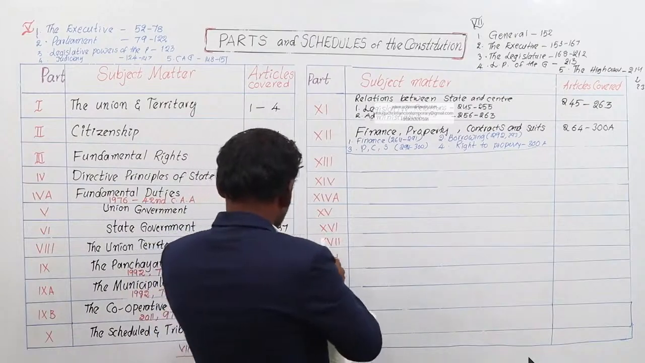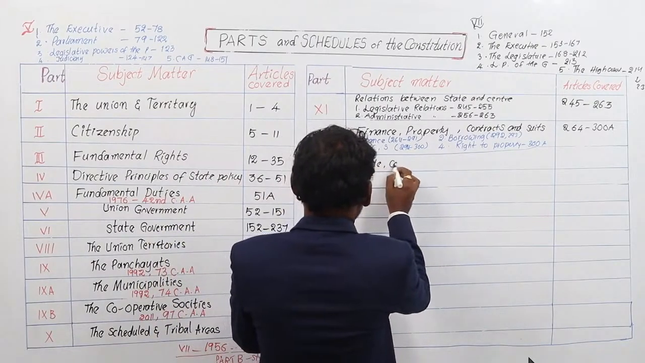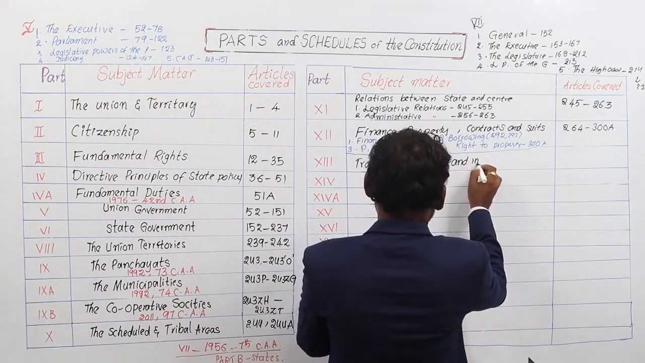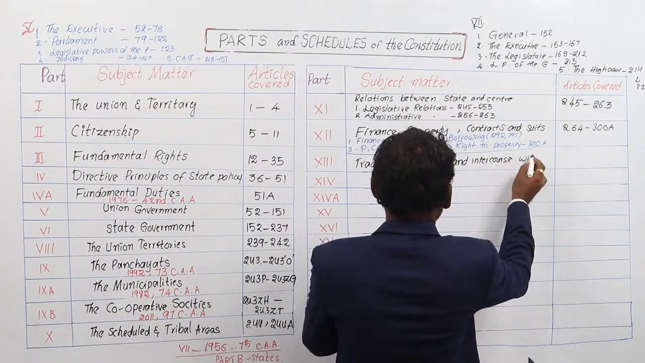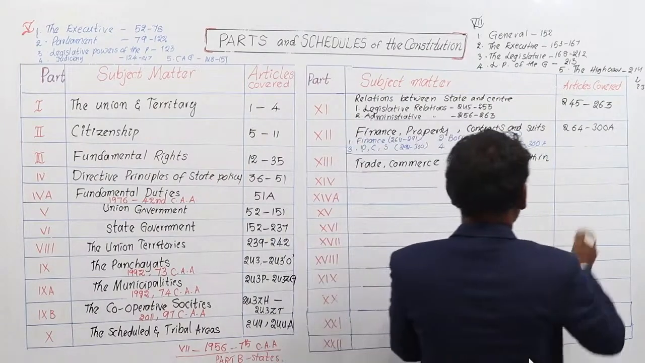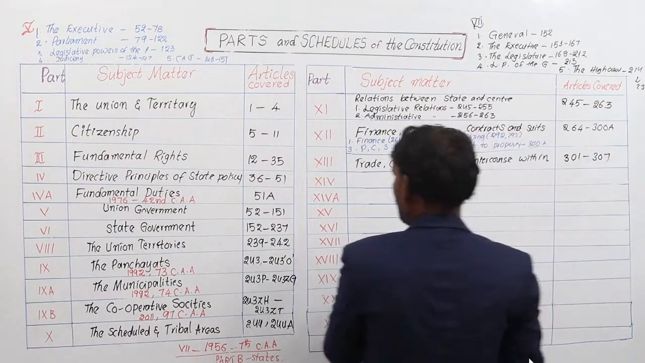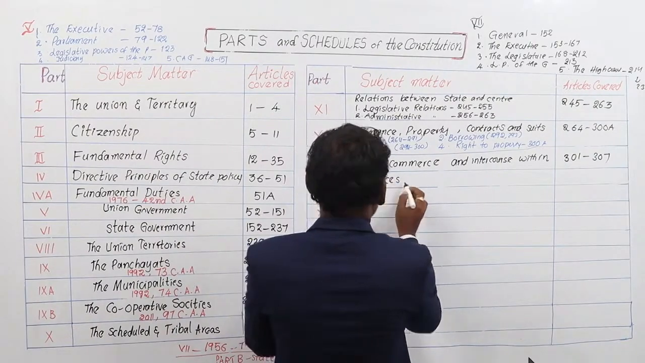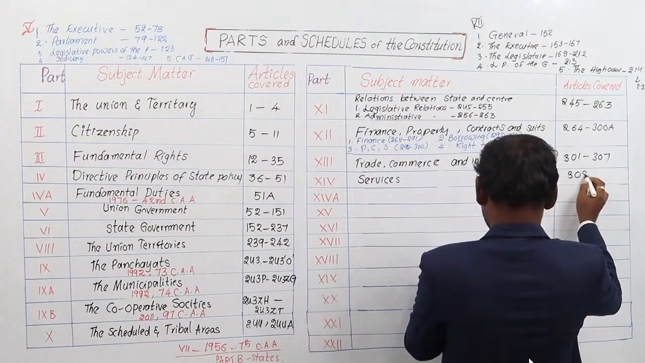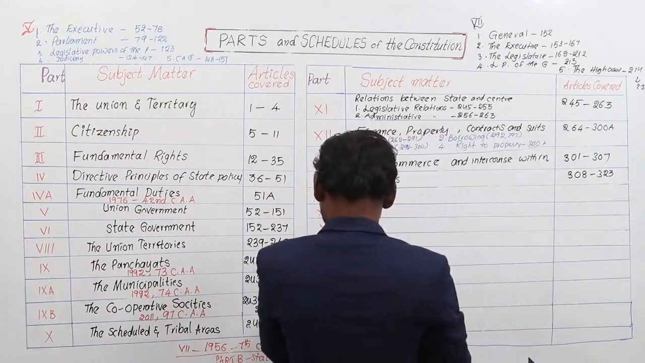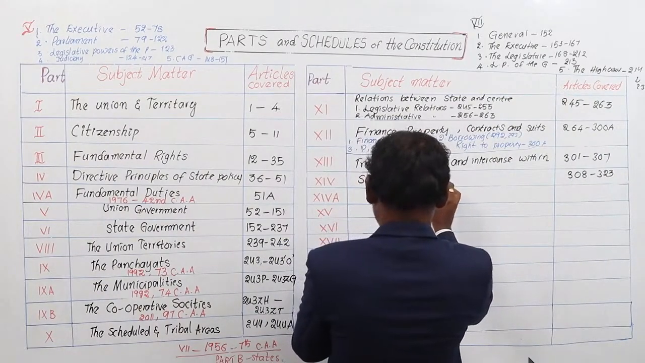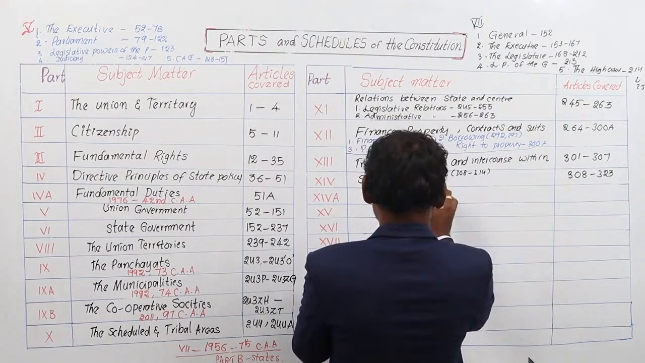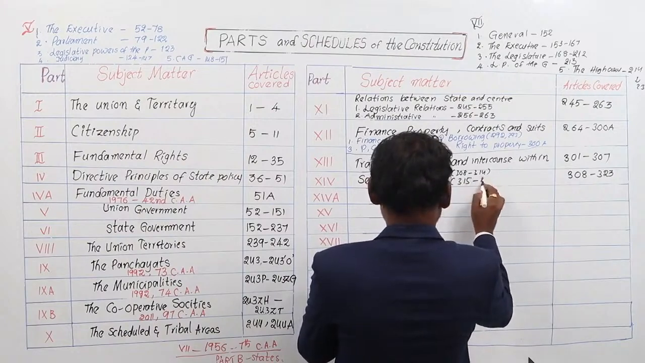Coming to part 13, trade, commerce, and intercourse within the territory of India. Articles cover 301 to 307. Part number 14, services under the state government and central government. Articles covered 308 to 323. Again, this is classified into 2 chapters. Chapter 1, services, 308 to 314. Chapter 2 is public service commissions, 315 to 323.